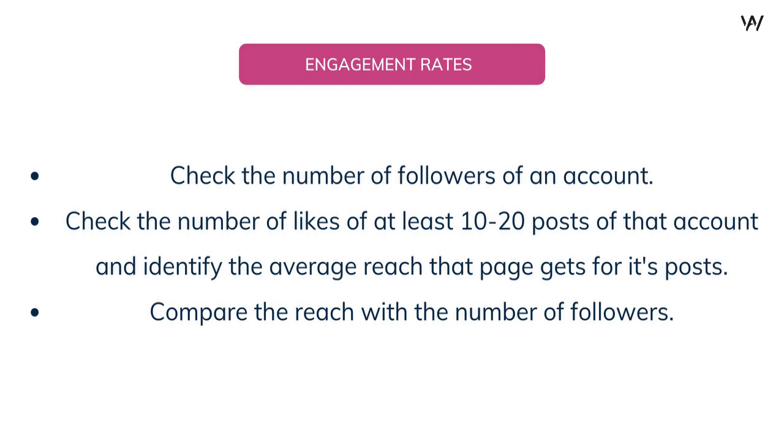In the previous slide, I showed you how to check the reach of a page by looking at the number of likes a post got from that page. The last step is to compare the reach with the number of followers. I'm pretty sure that this theory might be confusing to you, and that you might not have understood anything. But don't worry, let's take a look at a few examples, and you're going to understand the final place where we are trying to get.